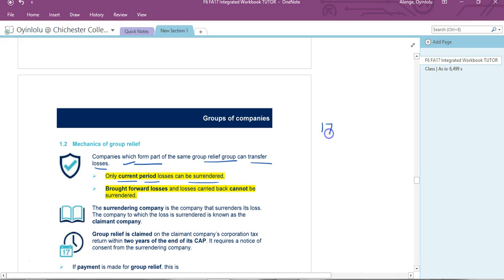So if we're in a 2017 period, you can only transfer those losses. If this is company A and this is company B, they can only transfer losses between themselves. B can only transfer losses to A in that period. So A's profits in this period can be mapped against B's losses in this period. B can't bring forward losses from 16 and then transfer to A in 17. You can transfer your losses of 16 to A's profits of 16. That's the first thing.